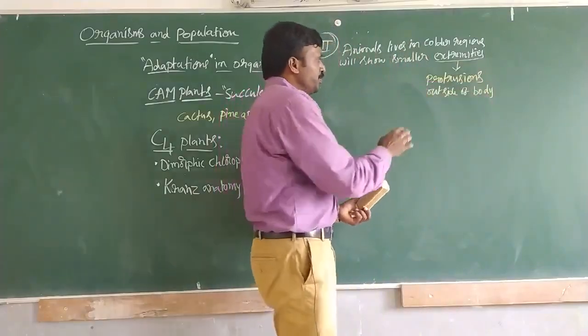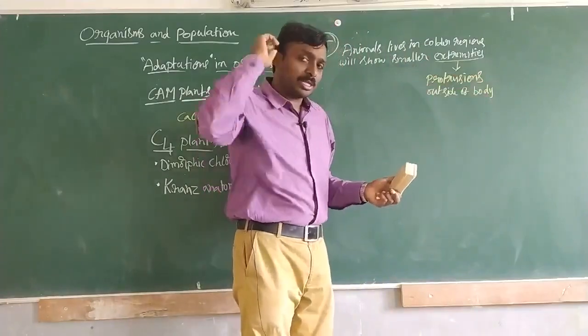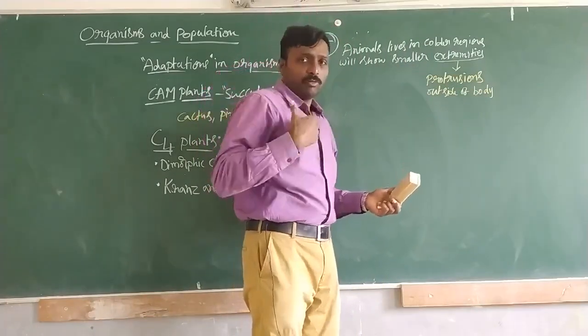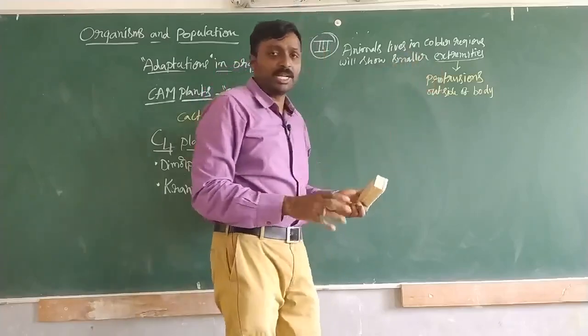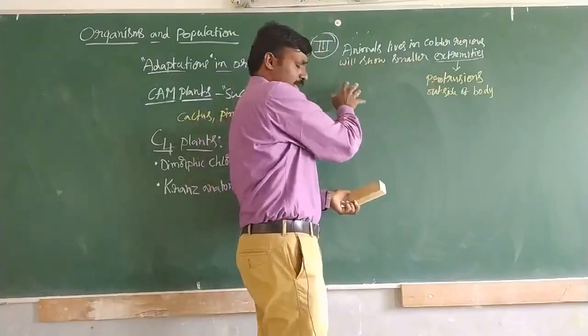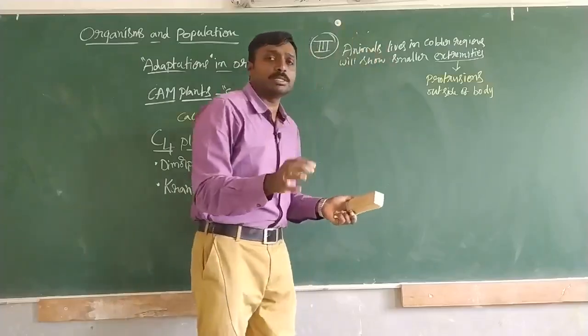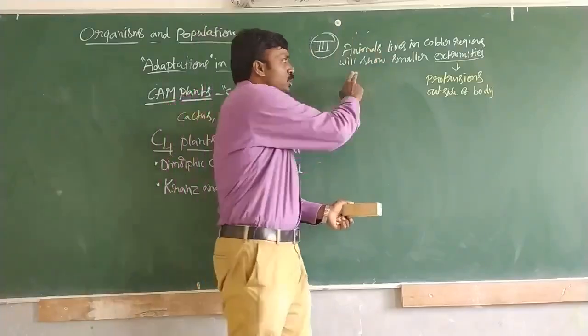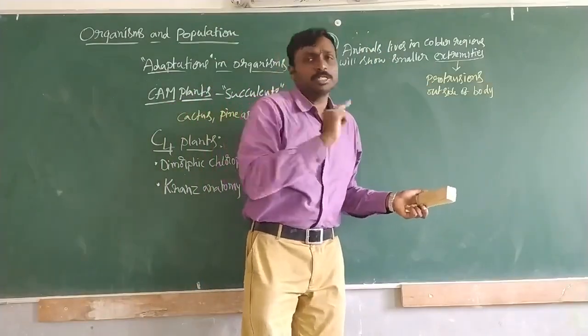So extremities in the sense are some external structures or external protrusions from the body to the outside. So they are called extremities. And here the third example is saying that animals living in colder regions will show smaller extremities, the protrusions will be very small.